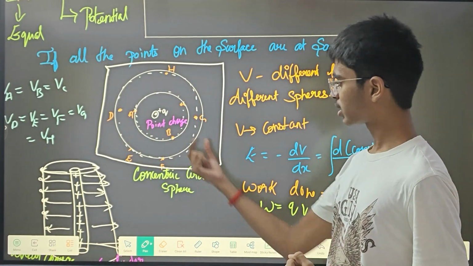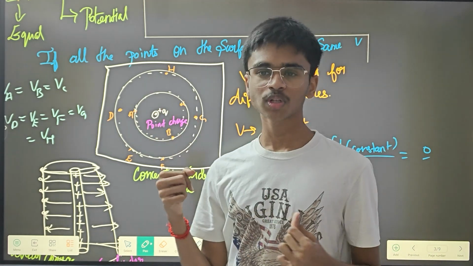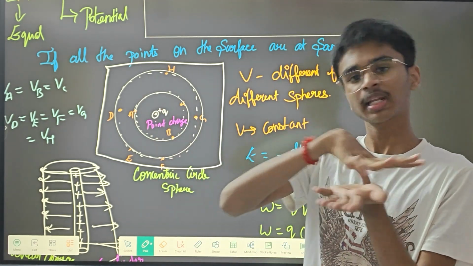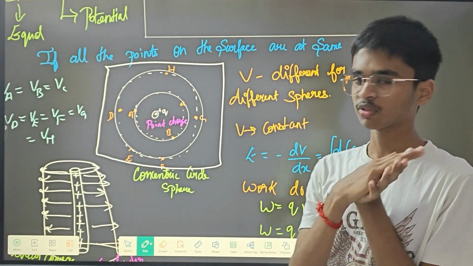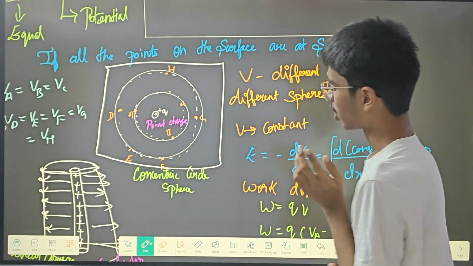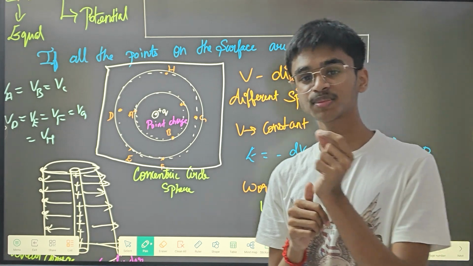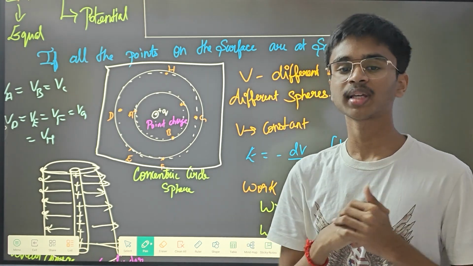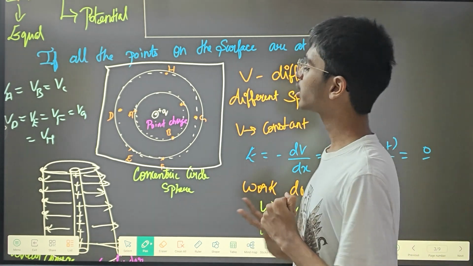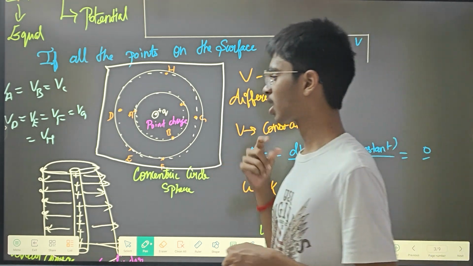So if you are keeping a plus q charge on a plane surface, and that surface is equipotential, then that forms concentric circles. In 3D it will be forming concentric spheres. In 2D it will be forming only concentric circles.